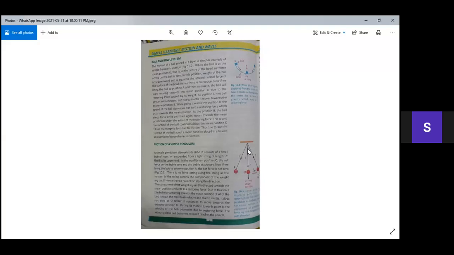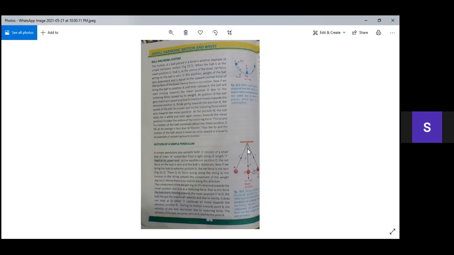And we know that W is equal to mg, means the weight of the bob is equal to mass multiplied by gravitational acceleration. And there are two components of weight present. First one is the component mg cos theta, and second one is mg sine theta. The bob will not move in the component mg cos theta because of the tension present in the string. The tension and mg cos theta will cancel out each other's effect.